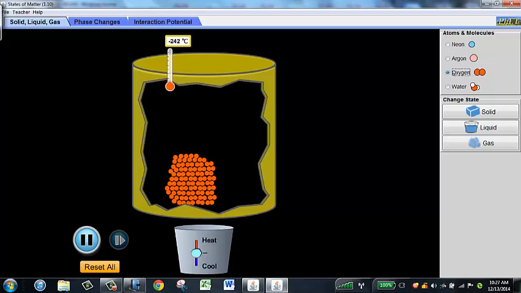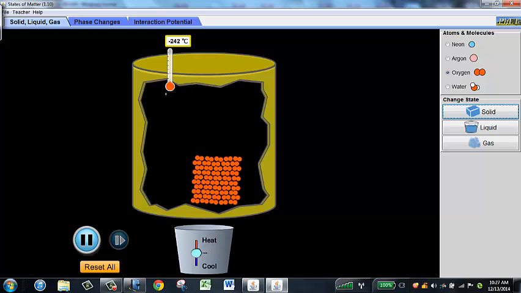So you can see over on the left I've clicked in front of oxygen and I've hit the button for solid. Up at the top you see a thermometer that reads the temperature, -242. This is below the freezing point of oxygen. So the oxygen is in a solid state.